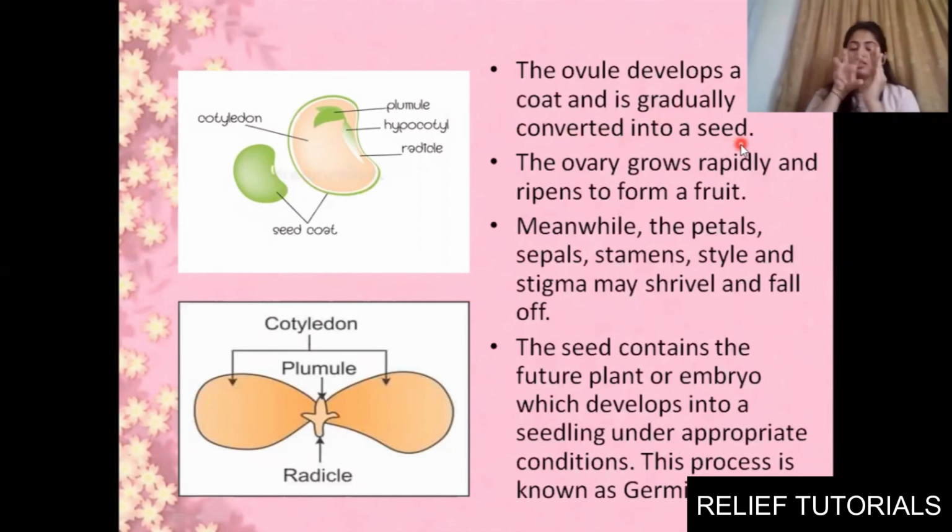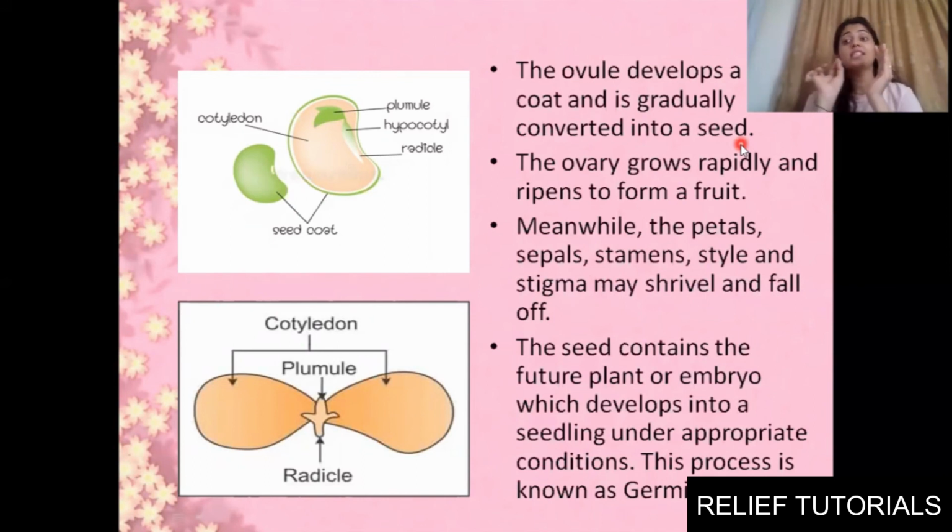The ovule which is present inside the ovary will develop a tough coat surrounding it, and then in future that will be converted into a seed. Ovule will be converted into seed, and this ovary will ripen and form a fruit. Ovary will form a fruit, ovule will form seeds inside it, and the seeds will have an embryo.